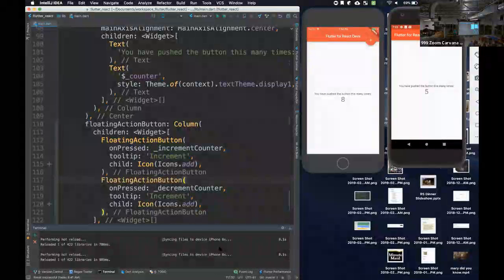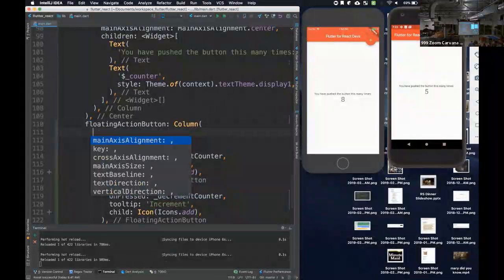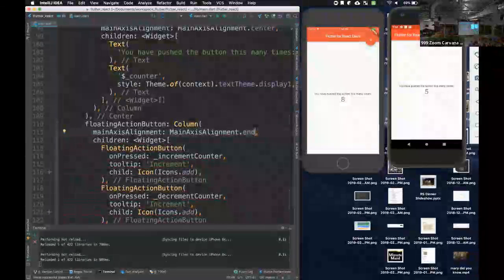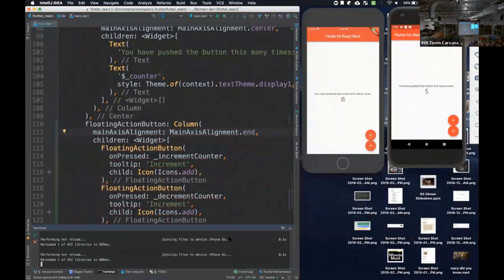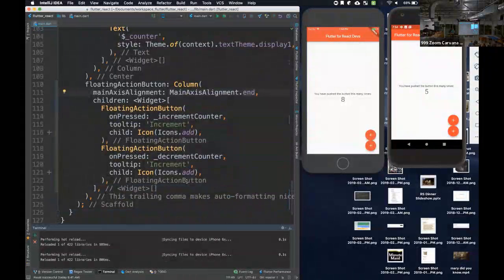So we got our two buttons, but they're laid out in a weird spot. This is because we've got a column, and the column likes to expand its height, and we just need to make sure that it's laying its children out towards the bottom. So I can go into the column's properties, and he's got a property called main axis alignment, and I can tell him to go to the end. I'll reload him, and now I've got my buttons where I want them.